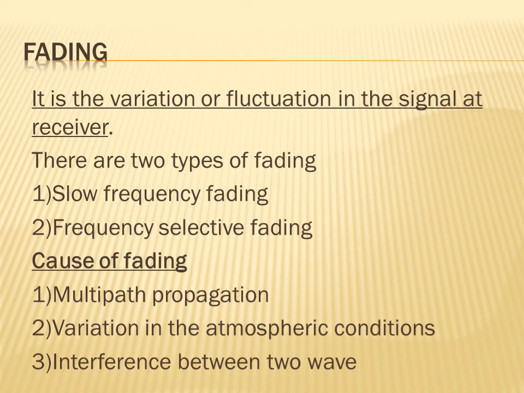Second, variation in atmospheric conditions: when atmospheric conditions change, the signal fluctuates. Third, interference between two waves: when two waves interact with each other, variation or fluctuation also takes place. These are the causes of fading.